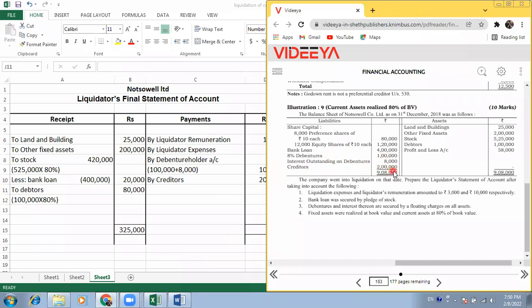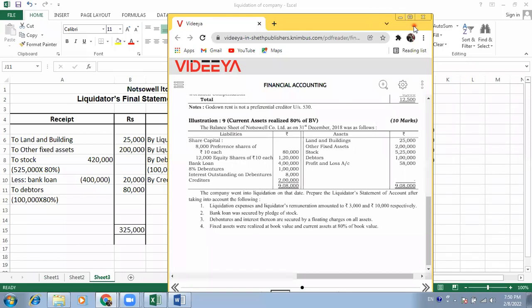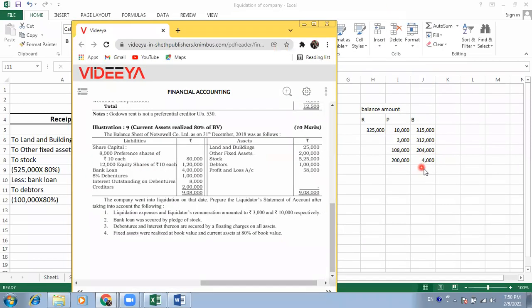All external liabilities are paid out. Now the time is to pay the internal liabilities. But we have only 4,000 left in our balance.